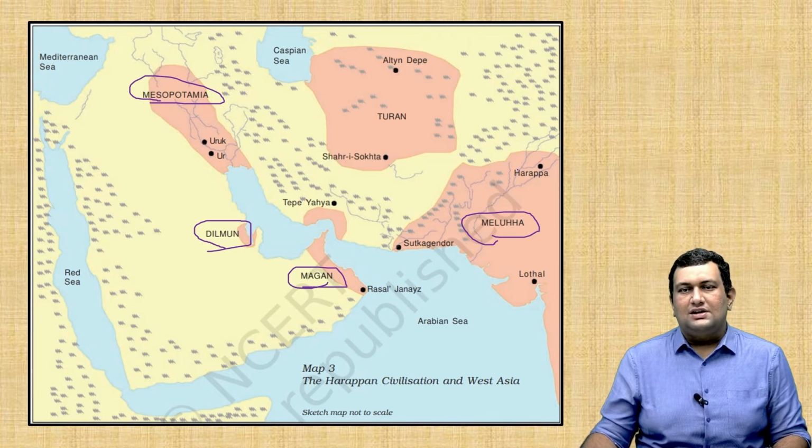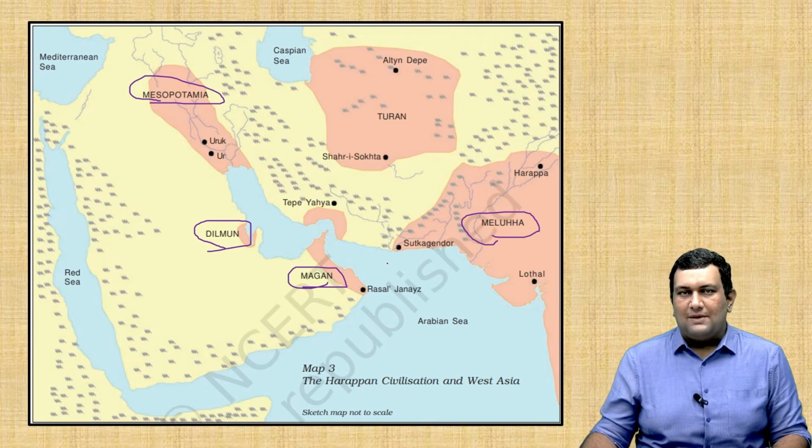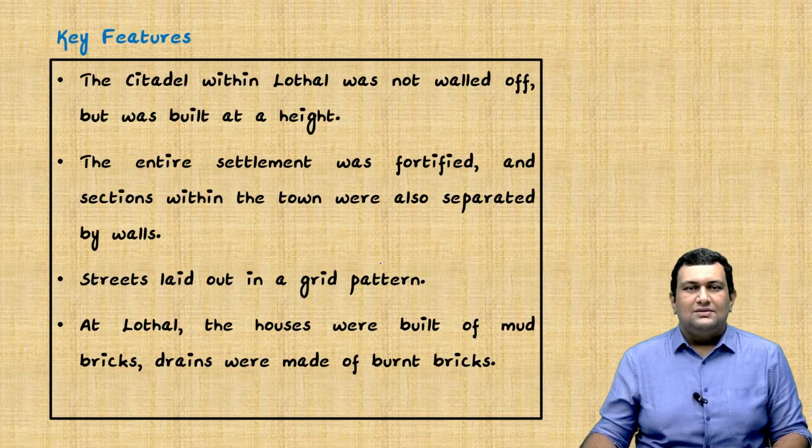Another aspect is pots from Harappa were possibly exchanged for copper, and these Harappan pots had a black coating outside of it to prevent percolation of liquid, and these are found in this Magan region, that is present-day Oman. So this is a map actually explaining certain trades which are happening between these sites. So we'll move on to the key features of Lothal.